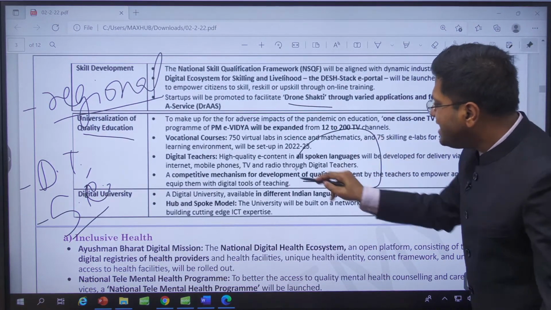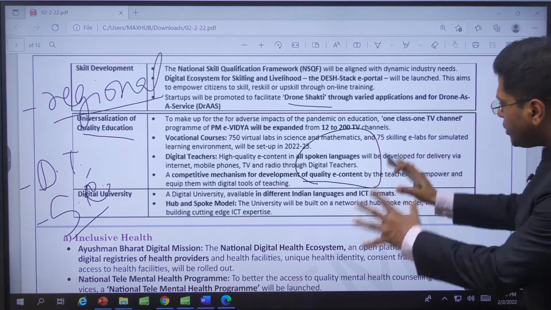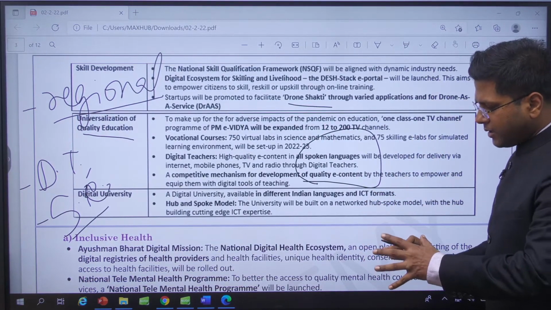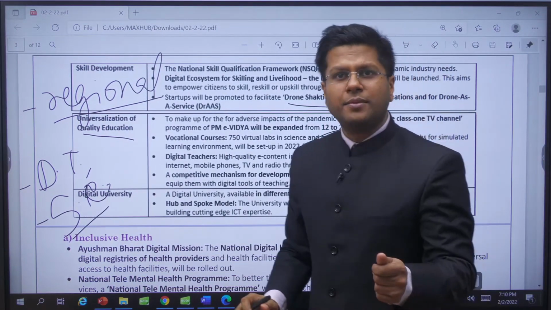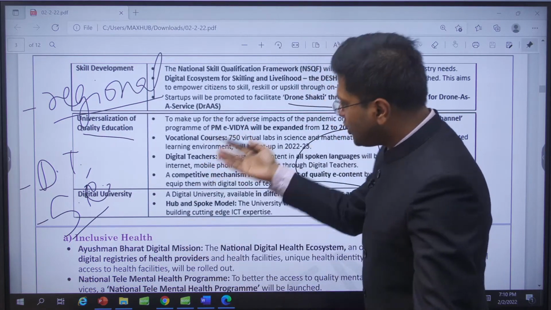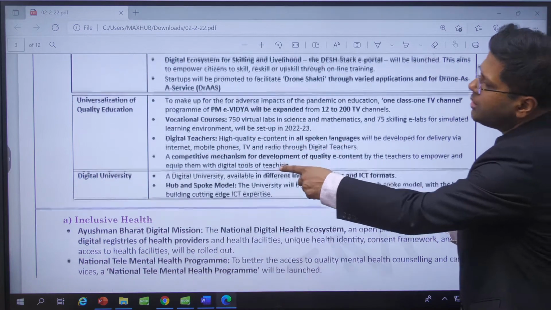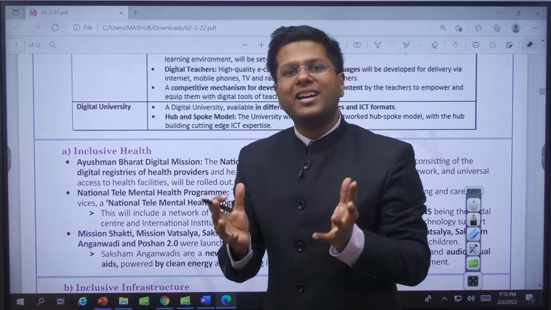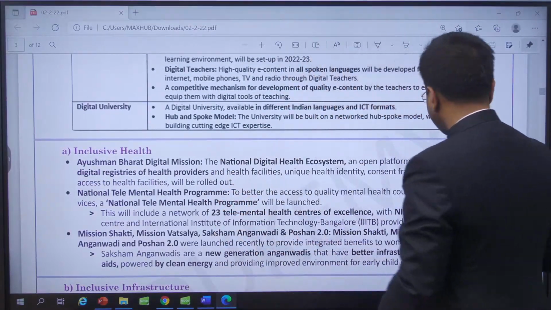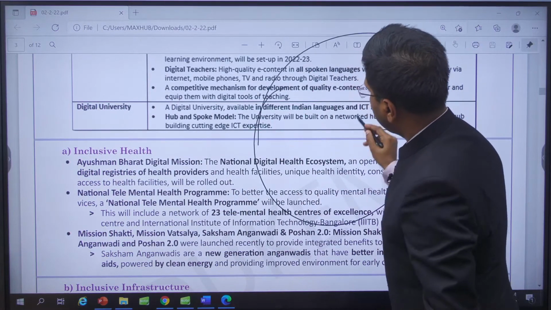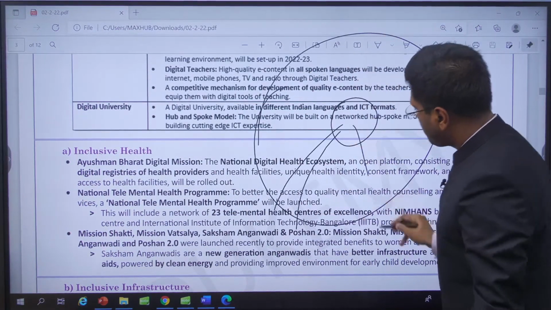Development of quality e-content, right? Not only videos, PDFs, but questions as well, handwritten answers. Edukemy is doing this. And creation of one digital university which will be working pan-India with the hub and spoke model. Hub and spoke is this, right? So, a hub, and then spokes.